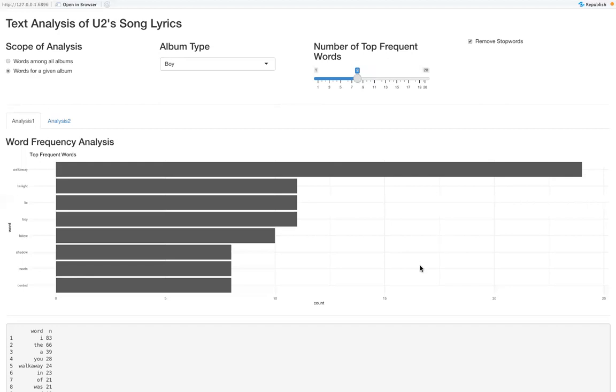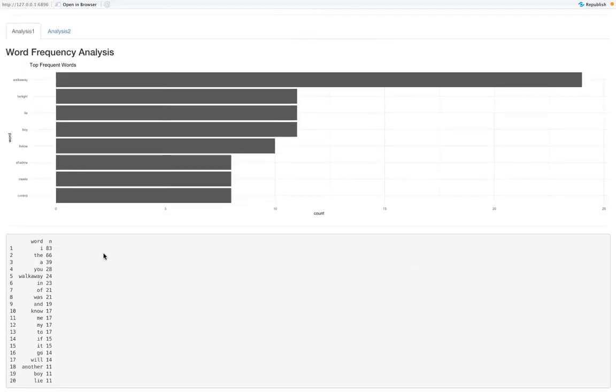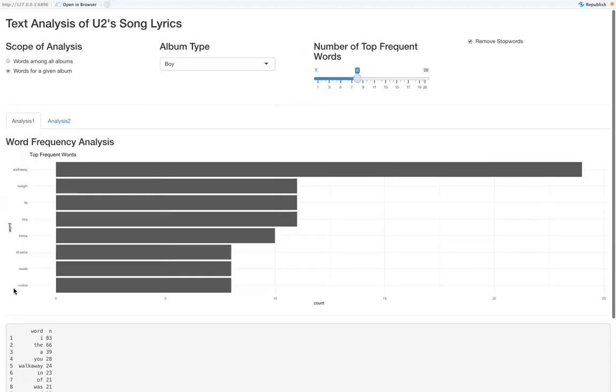counts are here accordingly. And this table below basically for each album shows you the top 20 frequent words with their count. And so we can see that I, the, and a, which include the stop words, are the most 3 common words.